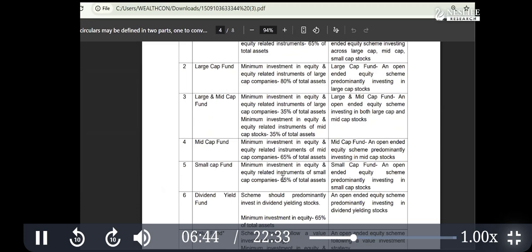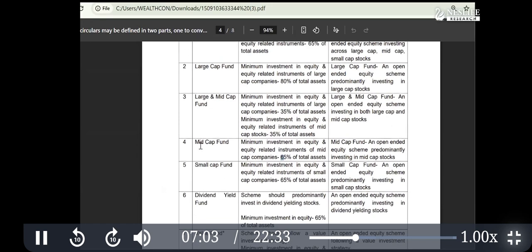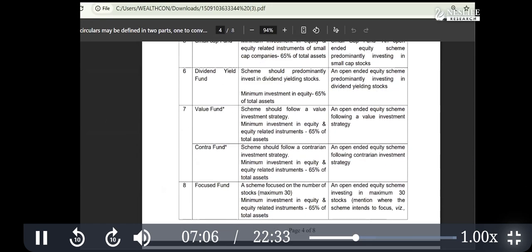Then again, small cap, you see just the numbers, okay, and read. So these are the five. The main categories are three: equity, debt, and hybrid. And now these are the subcategories. Under the equity, there are 10. And out of these 10, the first five are based on the size of the company. Next, these are based on the different theme or style.